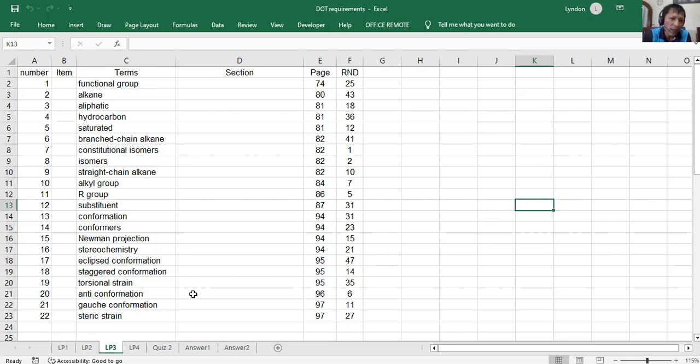Okay? And then we have substituent. Again, that is a general term for anything that is not highlighted in the mother chain. As we have discussed in naming or nomenclature, we need to identify the parent chain. So if you have already identified the parent chain, other groups that attach to that parent chain, we call them substituents. Okay? Branch.